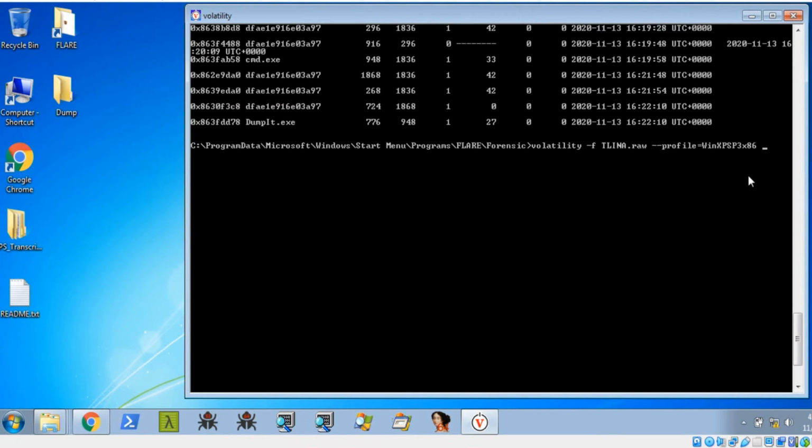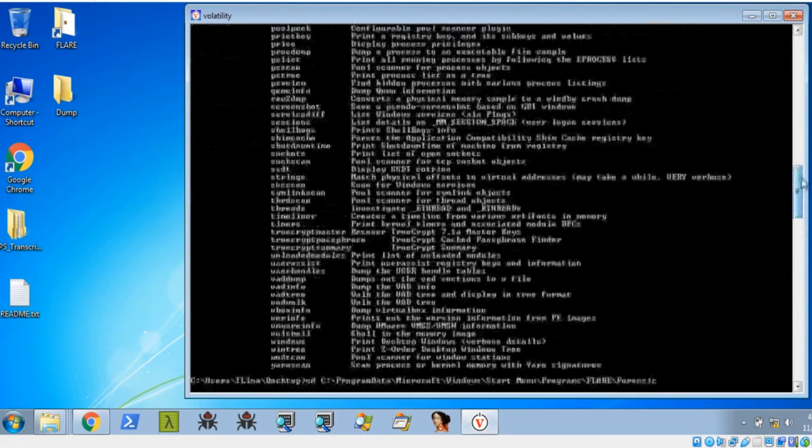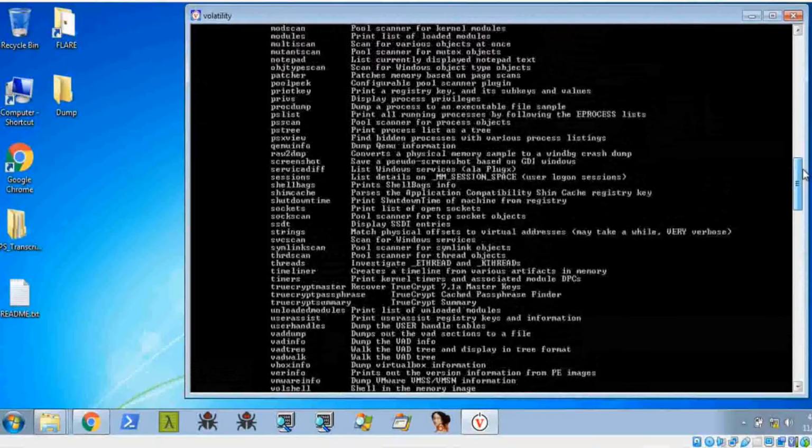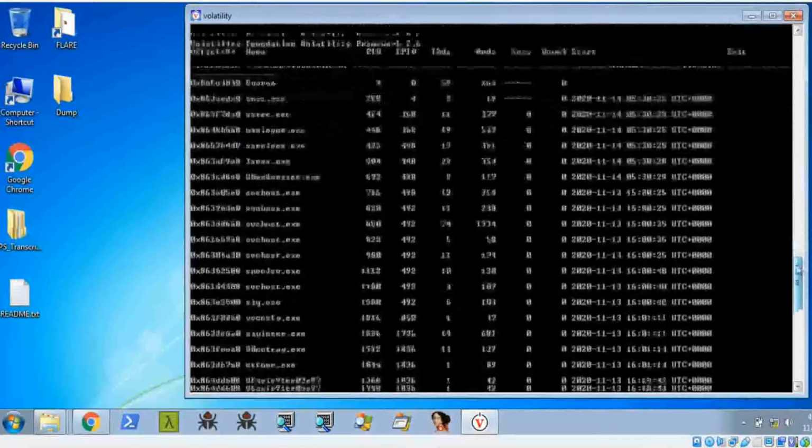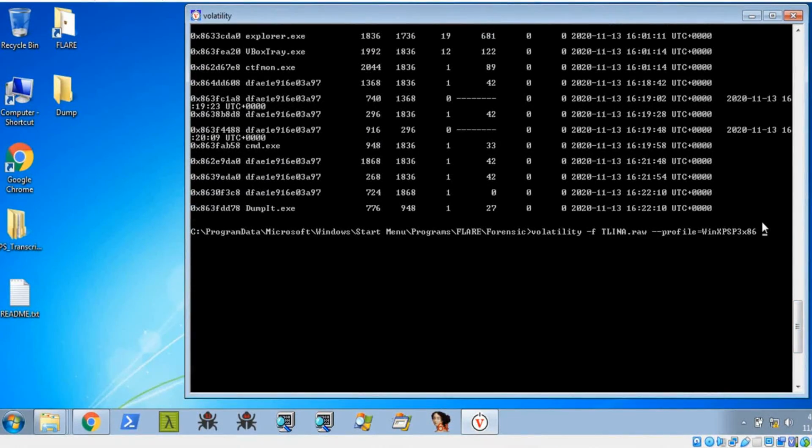I'll show you this command: it dumps a process to an executable file sample. I'm going to get that executable sample. Type this command, procdump, then give that process.